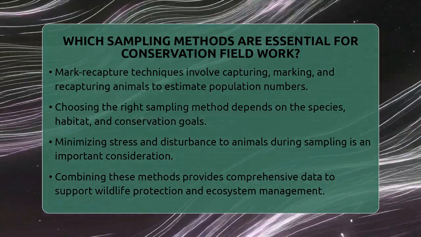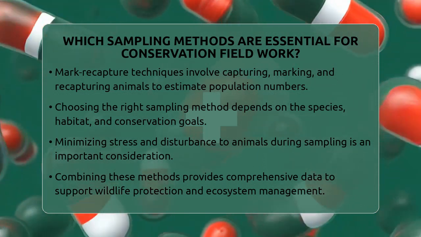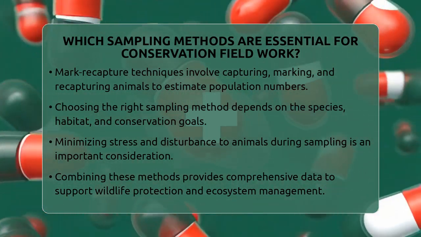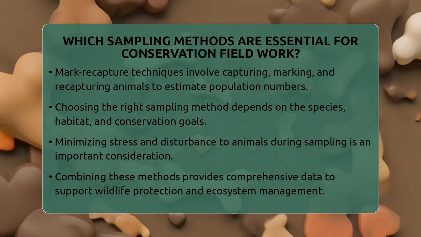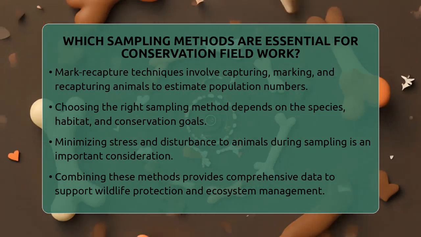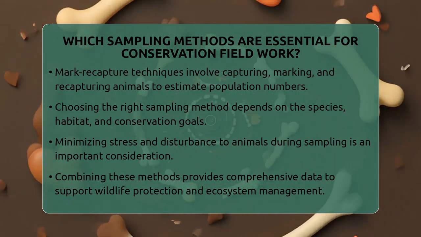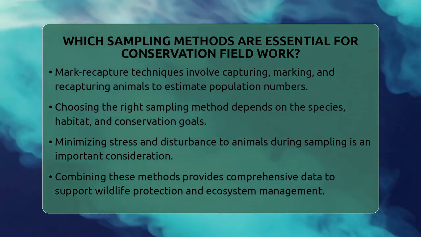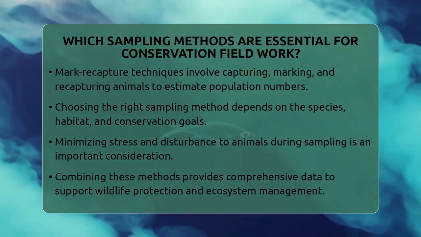strong conservation efforts. In the end, stratified, systematic, random, adaptive, and occupancy sampling are the main tools in a conservationist's kit. When combined with practical techniques like camera trapping and visual surveys, they help gather the information needed to protect wildlife and manage ecosystems responsibly.